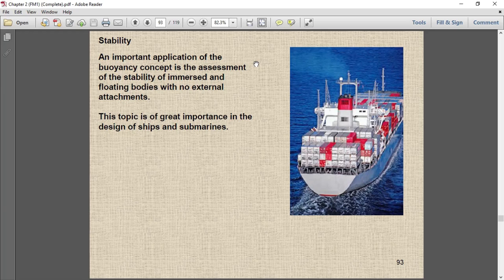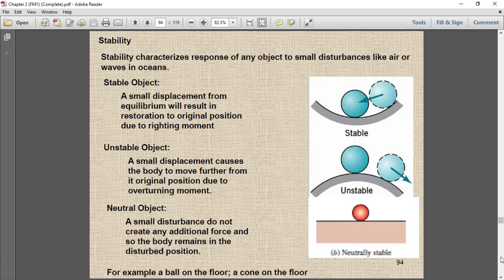The concepts of buoyancy we apply in two major applications, and some other applications as well. So let's see what stability is.